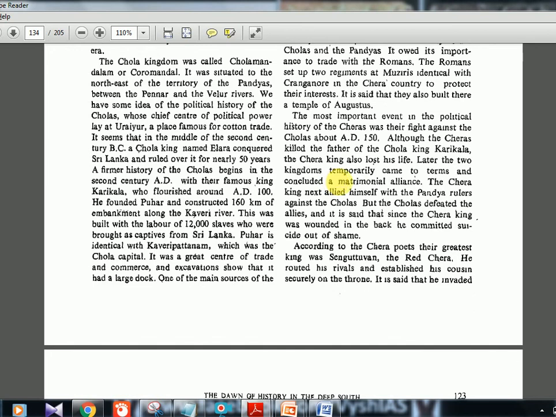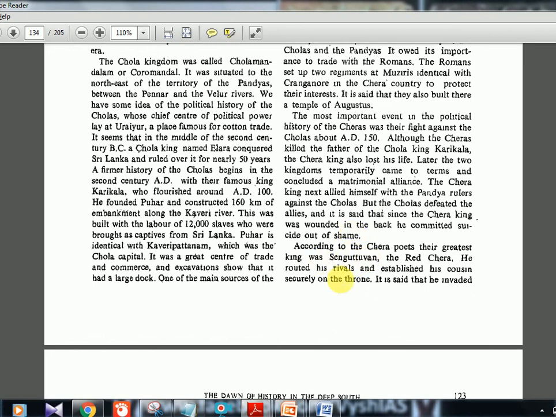Later, the 2 kingdoms temporarily came to terms and concluded a matrimonial alliance. This is what most of the kingdoms in the north also do. They will fight, then they will do matrimonial alliance. Okay. So the Chera king next allied himself with the Pandya rulers against the Cholas, but the Cholas defeated the allies, and it is said that since the Chera king was wounded in the back, he committed suicide out of shame. Okay, so such kind of legendary stories are there.